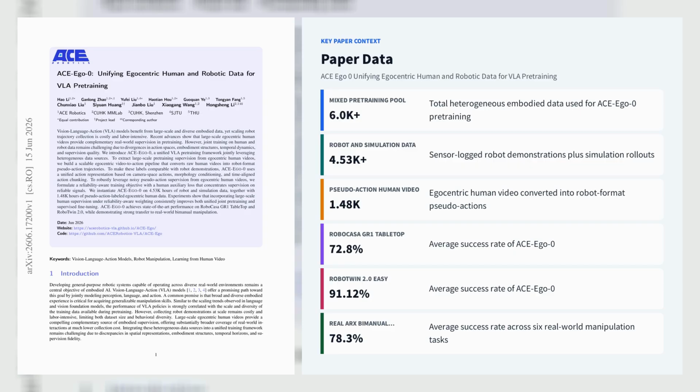The method also introduces a reliability-aware objective that treats noisy human pseudo-actions as auxiliary supervision, emphasizing high-confidence position channels while downweighting unstable rotation and gripper labels.